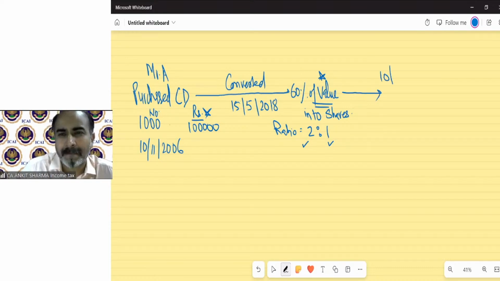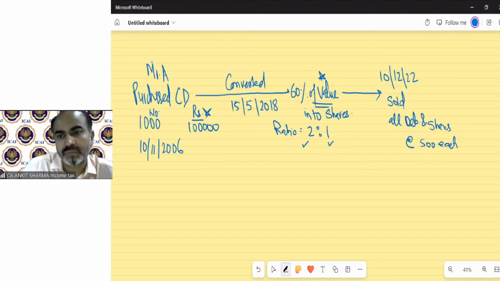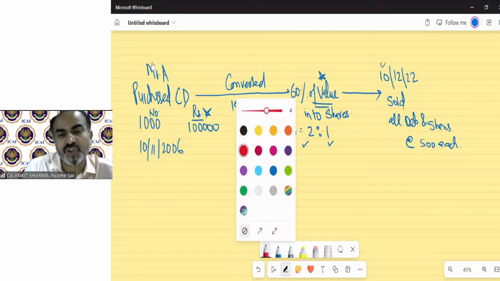On 10th December 2022, he sold all debentures and shares at the rate of 500 each. So before solving it, we have to find out how many debentures and what cost of those debentures remain with him at the time of sale, and how many shares and what value remain with him at the time of transfer of these shares also.